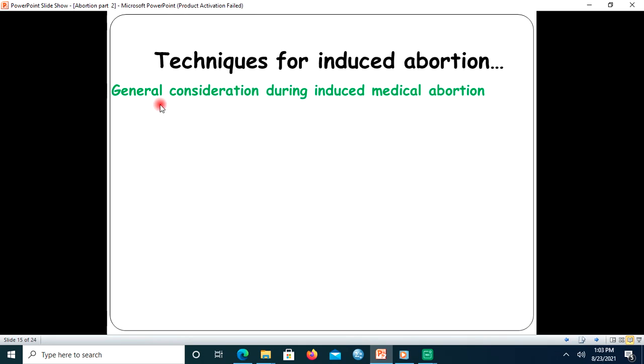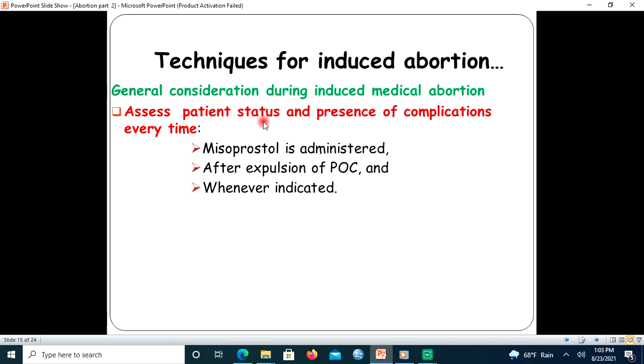The other thing, what are the general considerations during induced medical abortion? One, assess patient status and the presence of complications every time misoprostol is administered, after expulsion of product of conception, and whenever indicated. So you should assess the patient status and presence of complications.